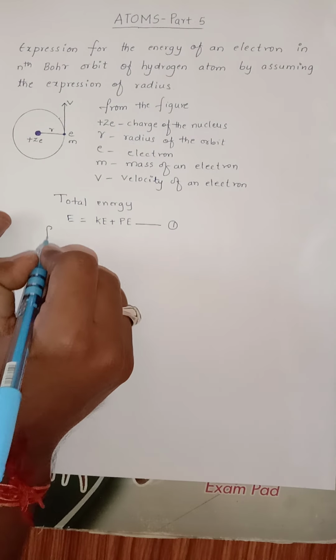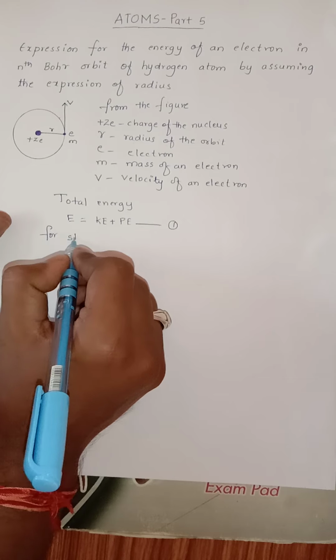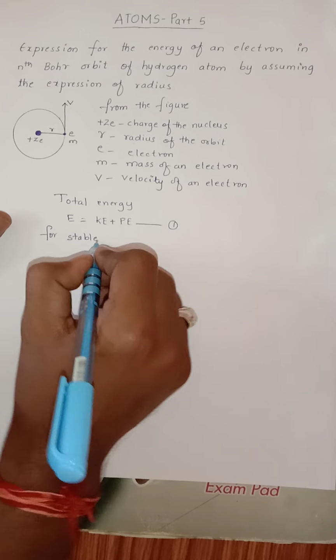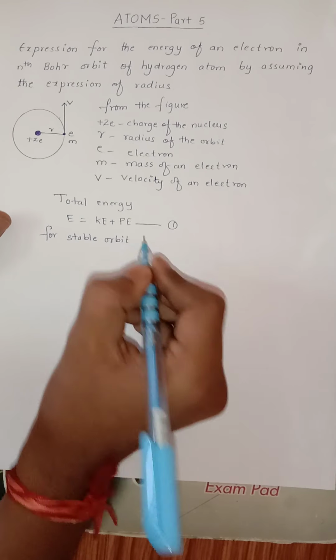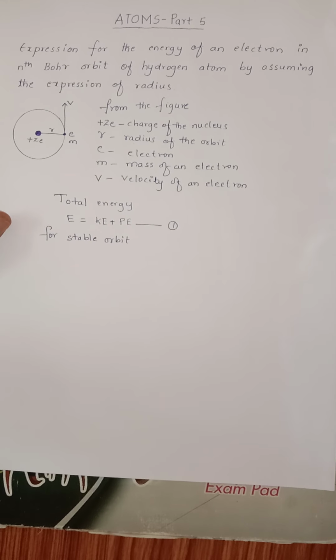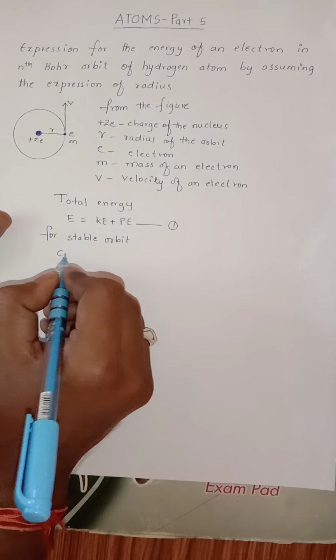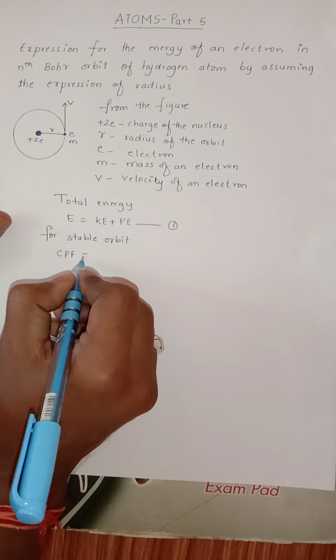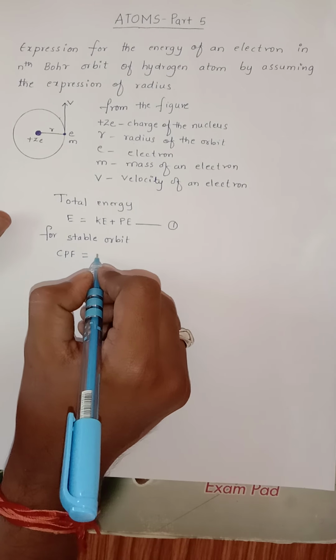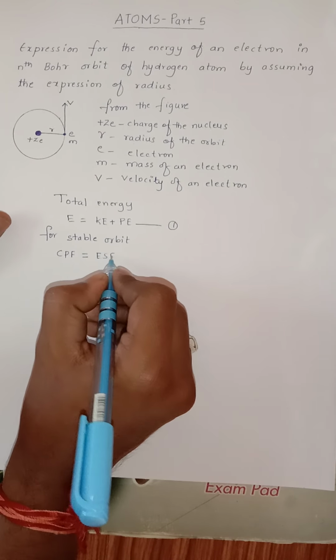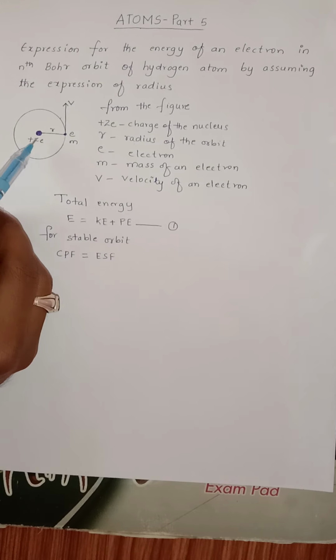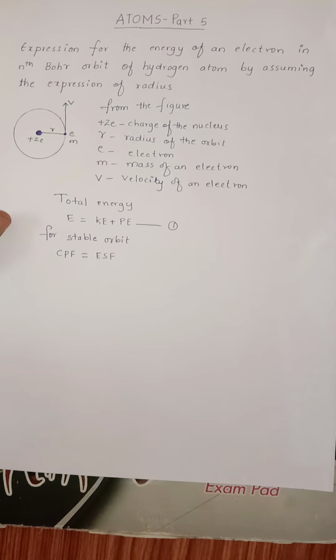Now for a stable orbit, we already know that the centripetal force must be equal to the electrostatic force between nucleus and electron.